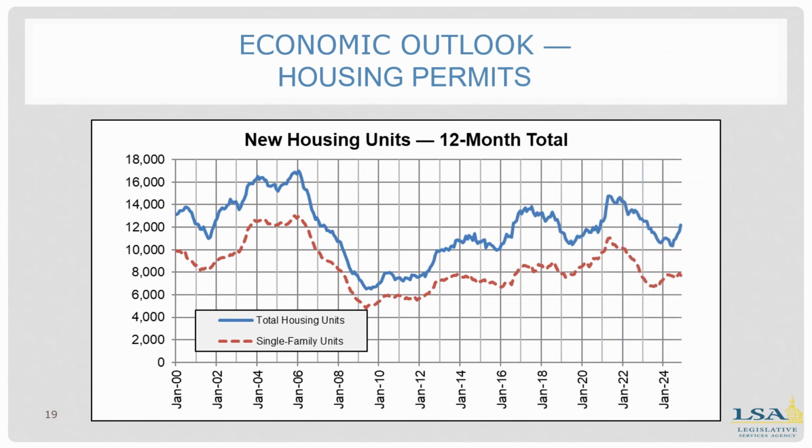Slide 19 looks at housing permits in Iowa. You can see the decrease beginning in 2021 as inflation increased the price of materials and higher interest rates increased borrowing costs. However, since September 2023, the measure for single-family units has increased from 6,700 to 7,700 through November 2024, and that's in red. In blue, total housing units have also increased from 10,400 in May 2024 to 12,200 in November 2024.